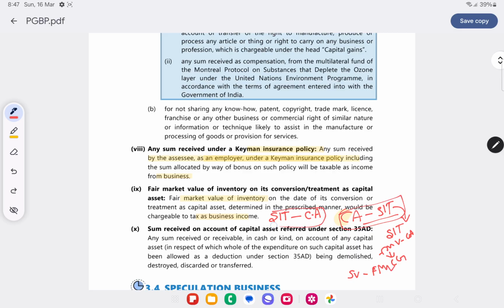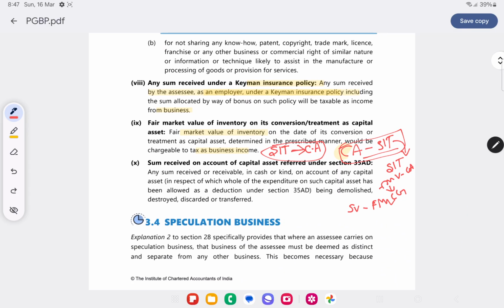Stock in trade to capital asset: FMV of the inventory will be taken as business income. Where there is a sale of an asset on which deduction under section 35AD is taken, the entire sale income will be taxed under PGBP.